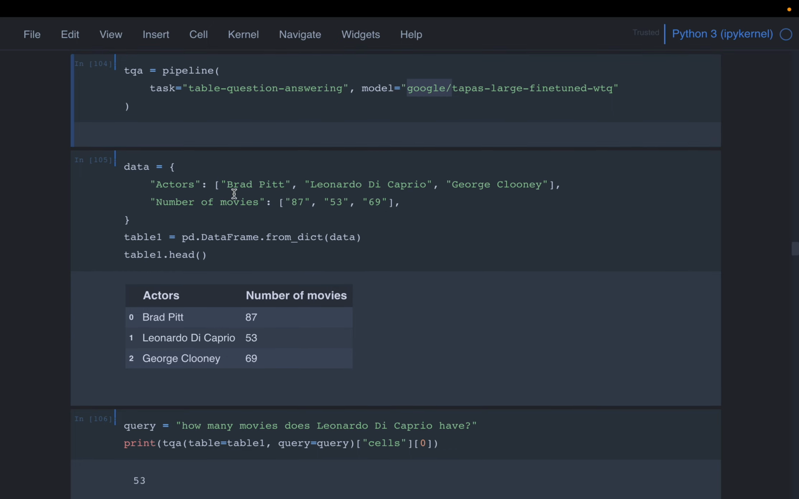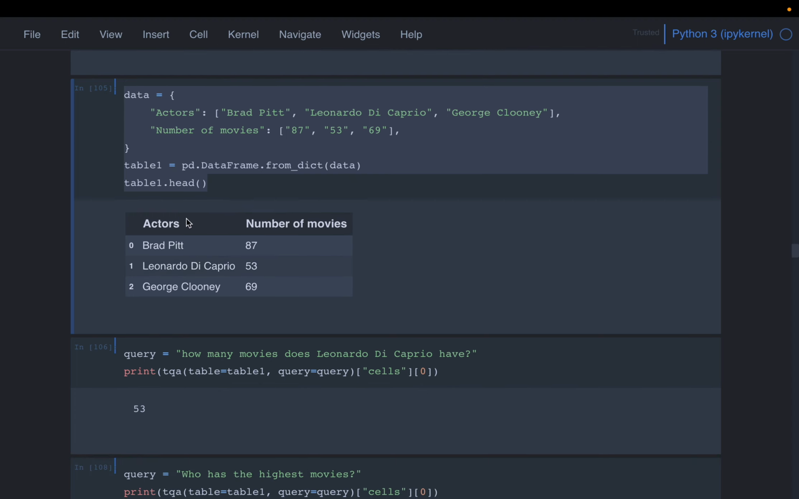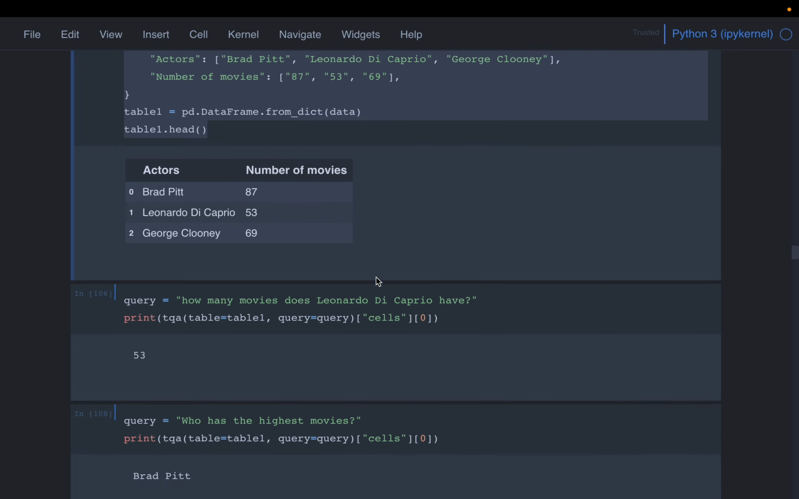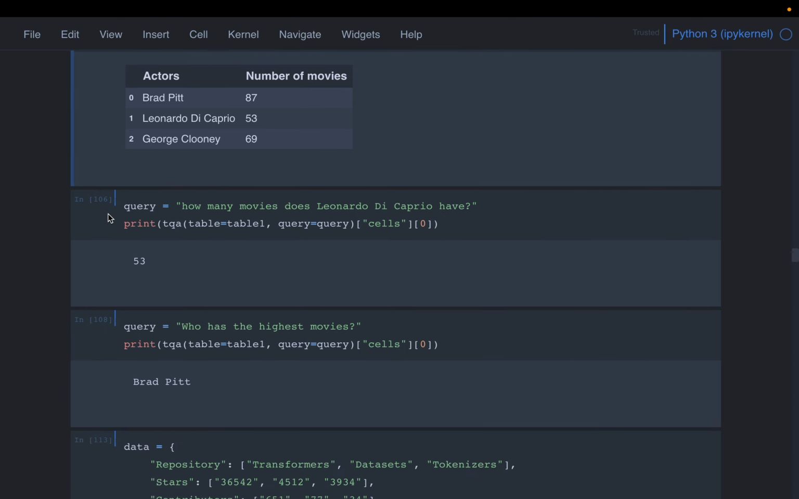All right. So first let's create some tabular data. Here we are creating a Pandas data frame with 2 columns, a very simple data frame: the actors and the number of movies they acted in. And then we can ask a bunch of questions. So here we have a query: How many movies does Leonardo DiCaprio have?